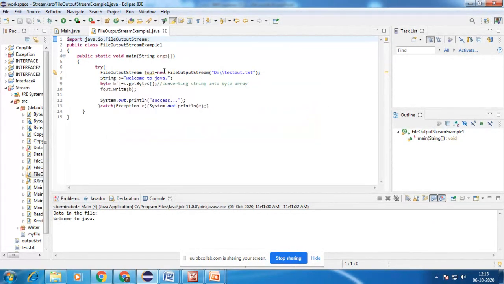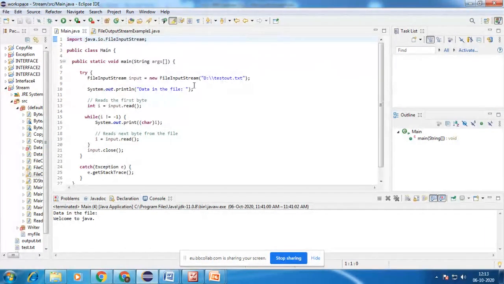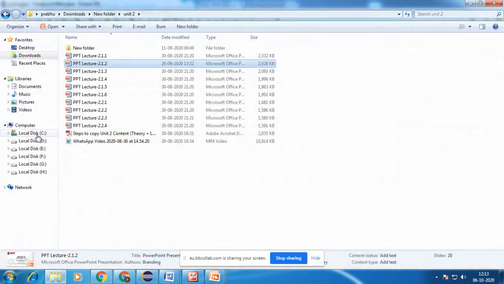So why are we creating this constructor? In output stream we want to write data to some destination, whereas in input stream we want to read the data from the desired source. Where can I access my source? For that you create the constructor there. That source will be in our direct file.